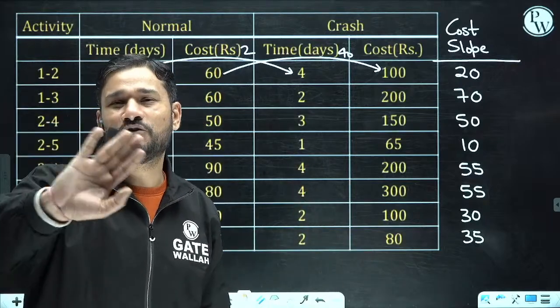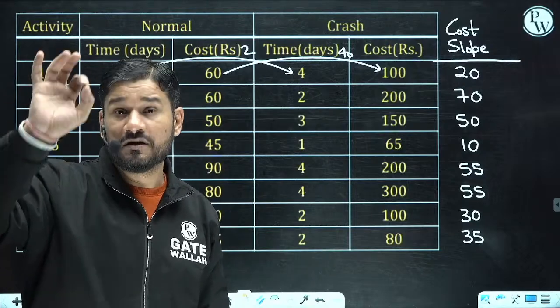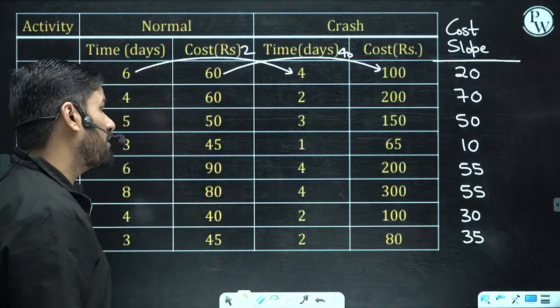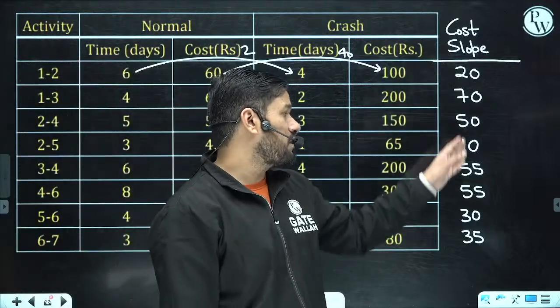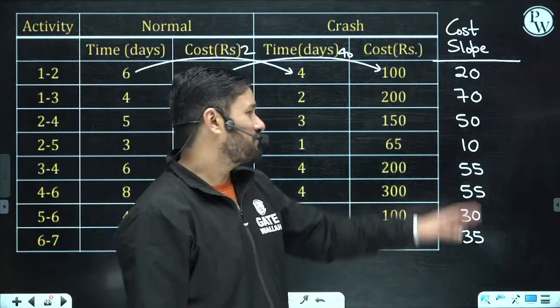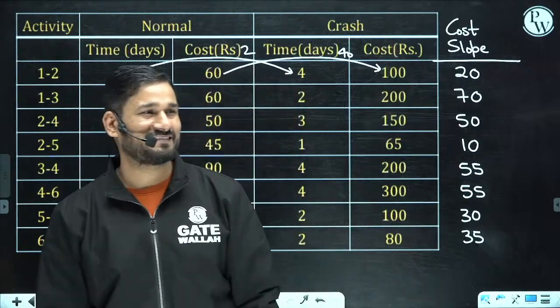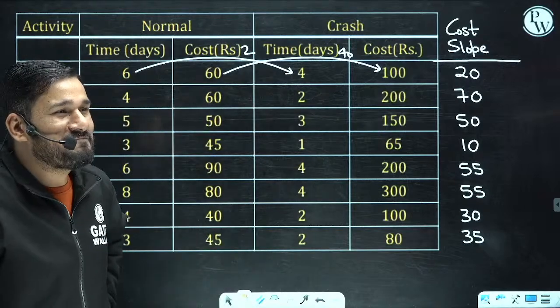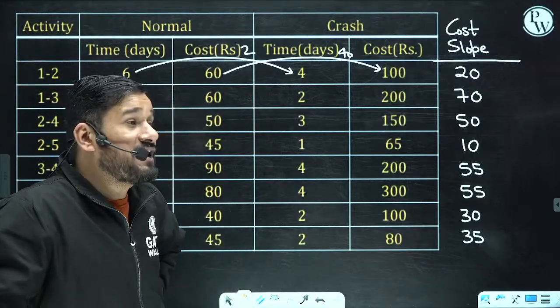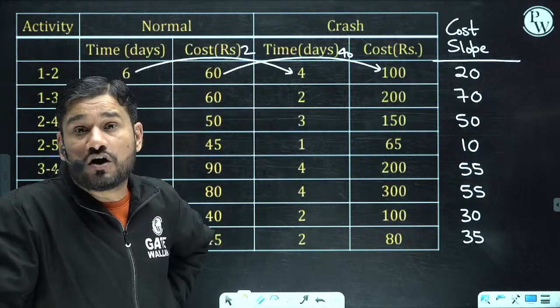Sir, I am not going to do any crashing. Why? Because the cost slope is what? Are you not going to do any crashing? Mastermind, tell me. Are you interested to do the crashing or not?